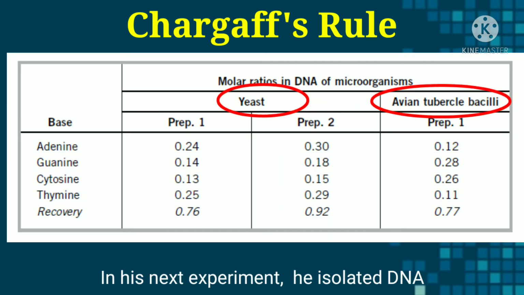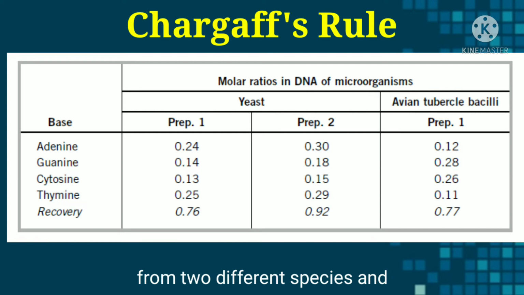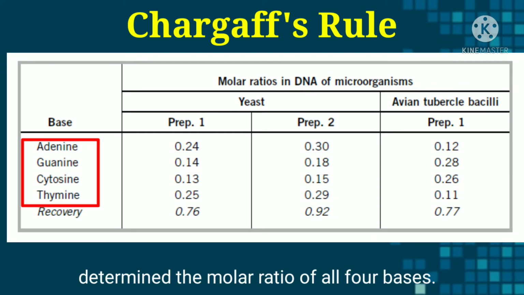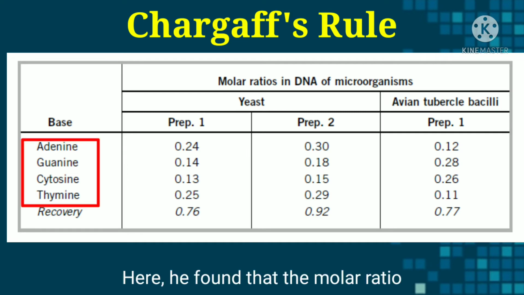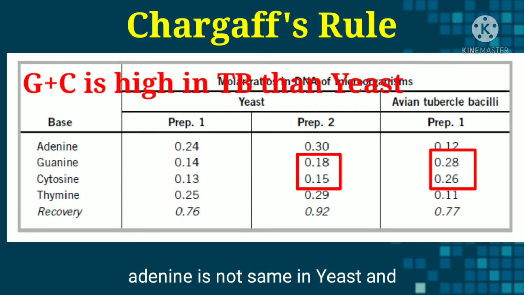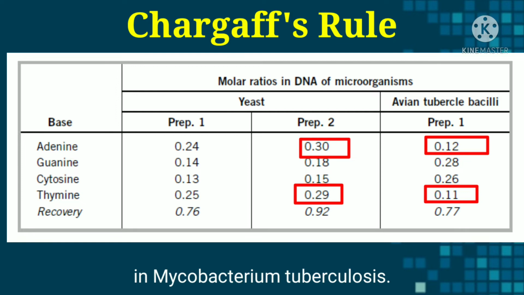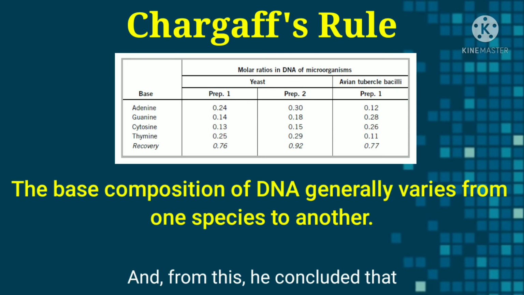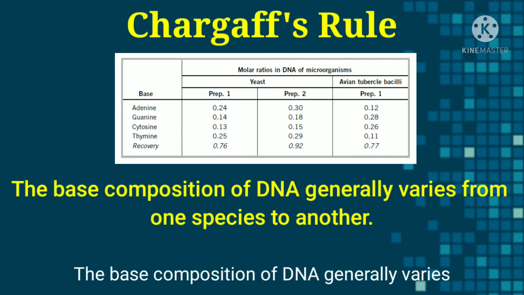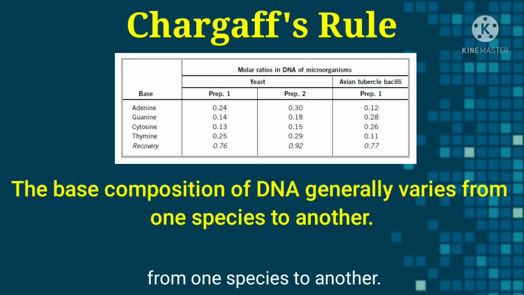In his next experiment, he isolated DNA from two different species and determined the molar ratio of all four bases. Here he found that the molar ratio of adenine is not the same in yeast and in Mycobacterium tuberculosis. From this, he concluded that the base composition of DNA generally varies from one species to another.